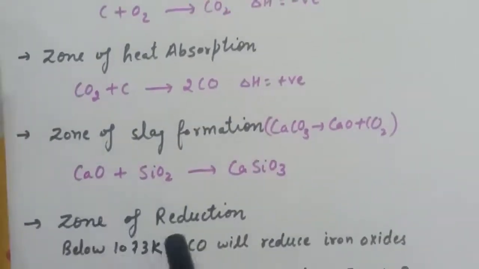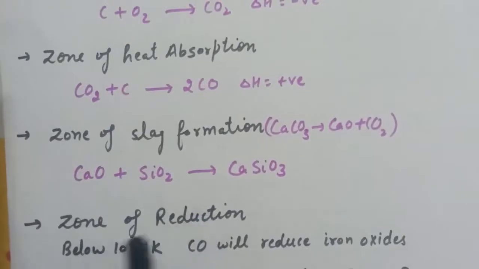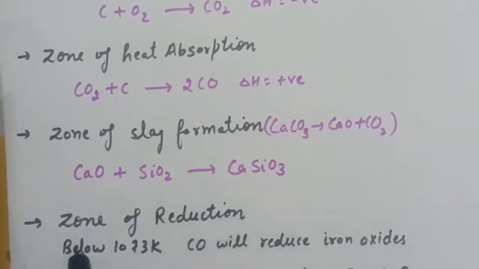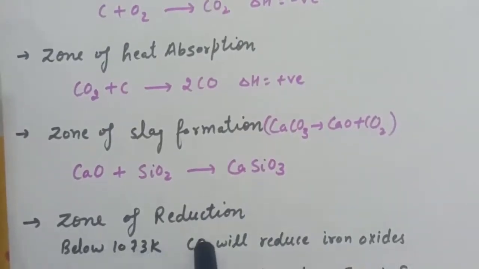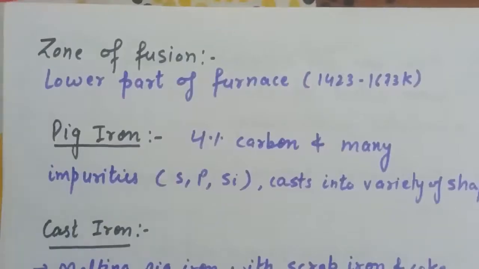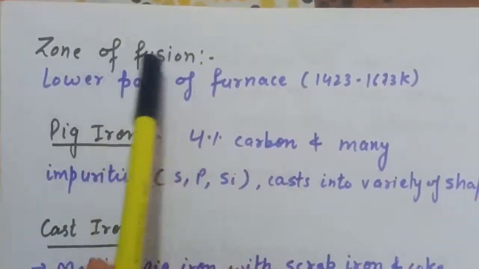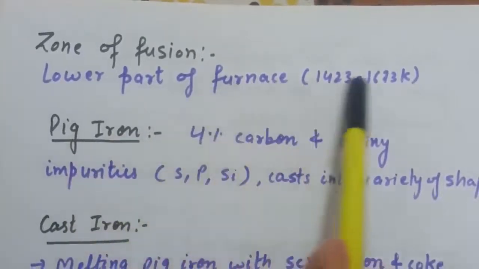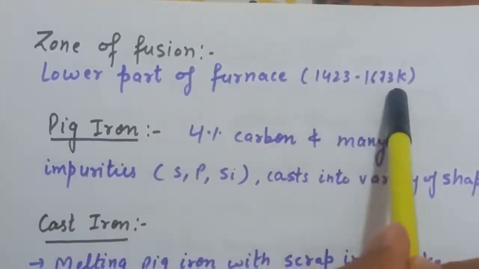After that, the zone of reduction. In this, reduction will take place: below 1073 Kelvin, carbon monoxide will reduce iron oxides, and above 1073 Kelvin, coke will reduce FeO to Fe. Then we have the zone of fusion, that is the lower part of the furnace, and the temperature range is 1400 to 1600.